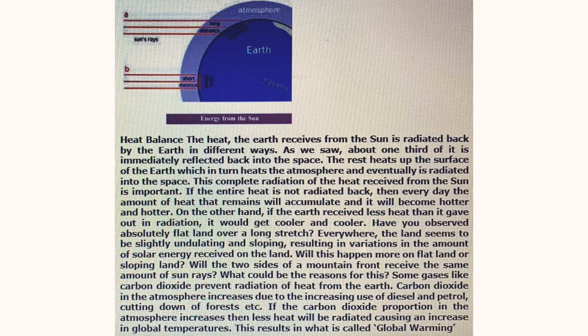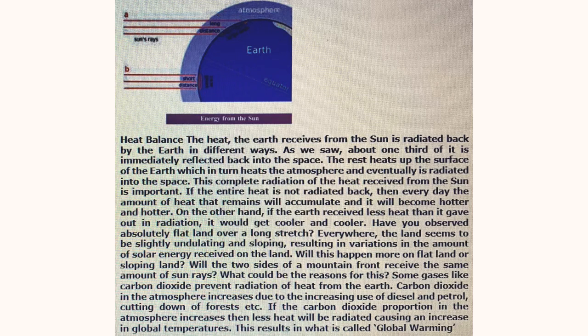Now we are going to discuss global warming. Heat balance: the heat the earth receives from the sun is radiated back by the earth in different ways. As we saw, about one third of it is immediately reflected back into space. The rest heats up the surface of the earth, which in turn heats the atmosphere and eventually is radiated into space. This complete radiation of the heat received from the sun is important.